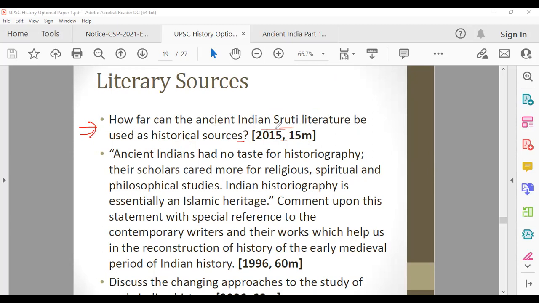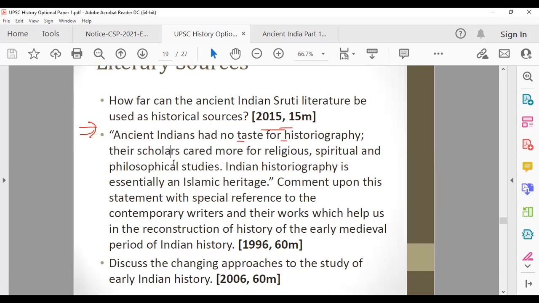So again, how you can start this question, how you will frame your answer. It is a 15 marker, so ideally you should take 10 minutes for writing this answer. First of all, how will you start? You will start with what is Shruti. The literal meaning of Shruti is that which has been heard. And in Hindu tradition, you can say the 4 Vedas have the status of Shruti.